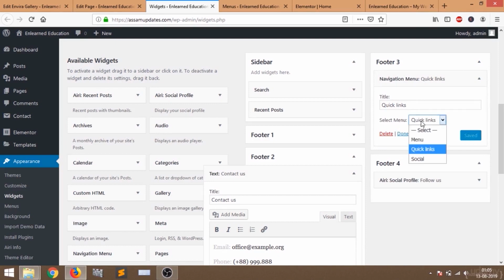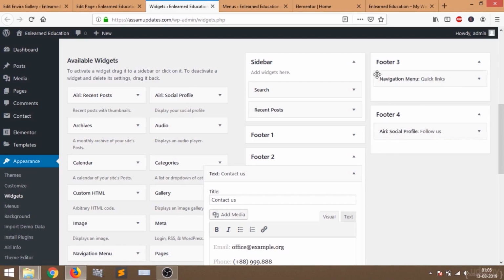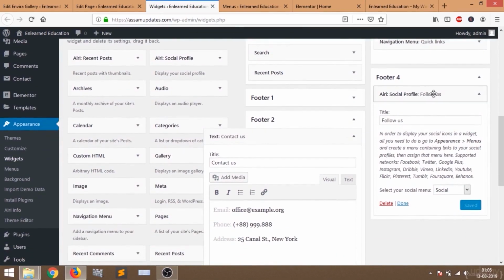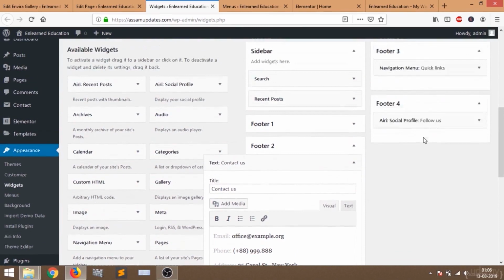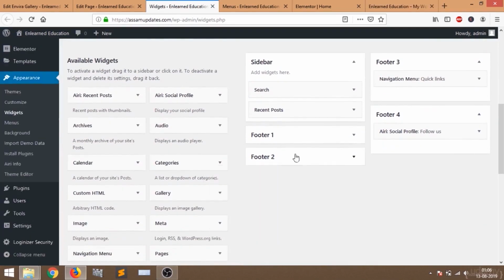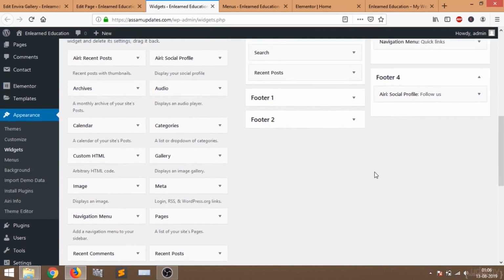With the quick links you can choose your menu. I'm going to show you how to edit the quick links. On the footer 4 section you will see there are 4 social media options. Just click here. I'm going to show you how to edit these quick links and follow us. Contact us you can do easily by going to the widget section, selecting footer 2 and editing this text. These are just text.